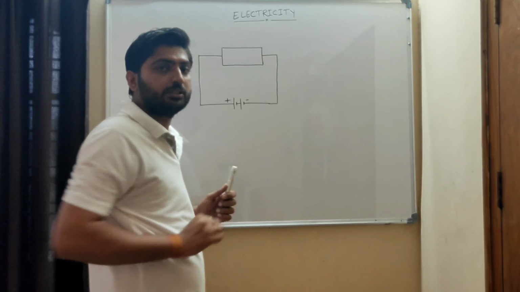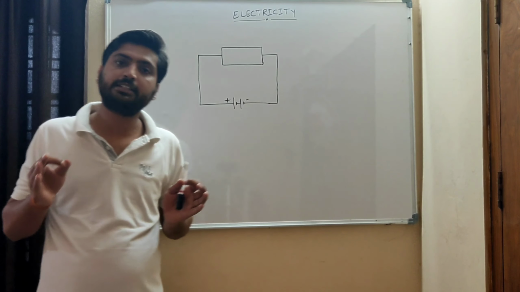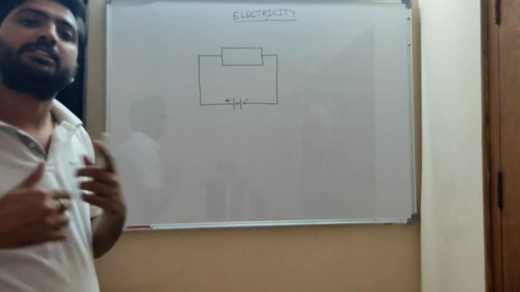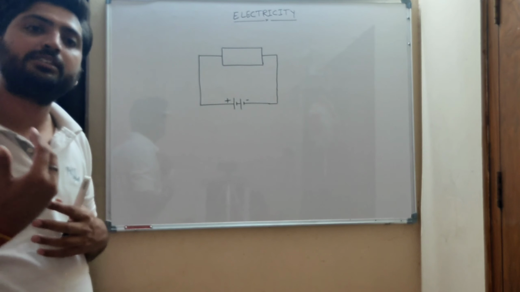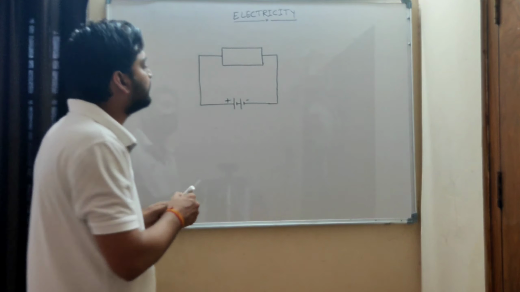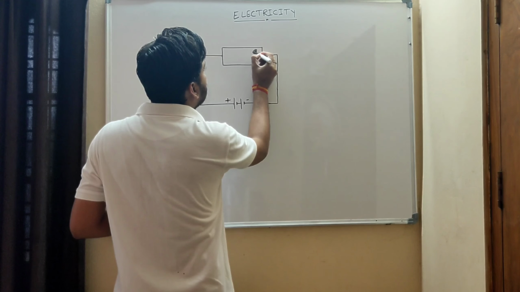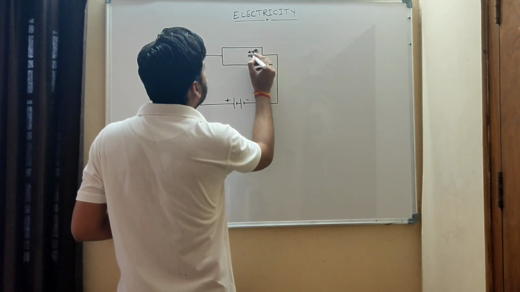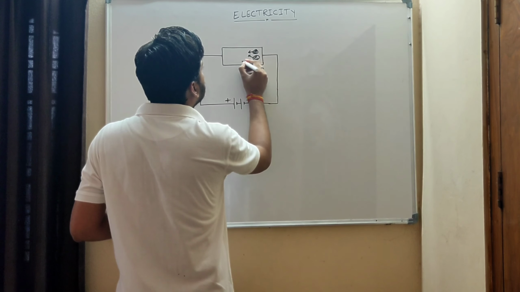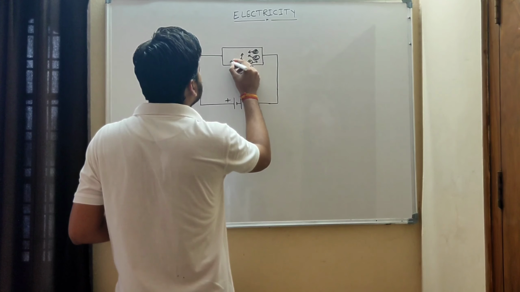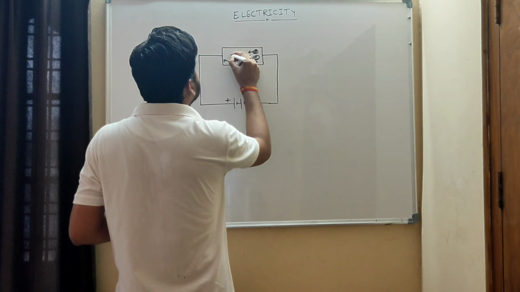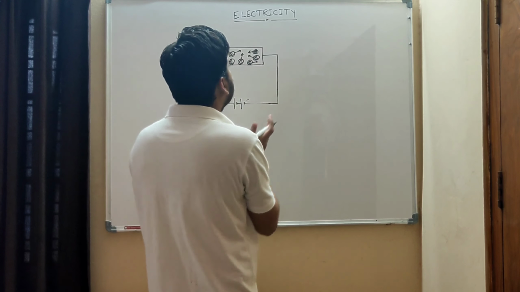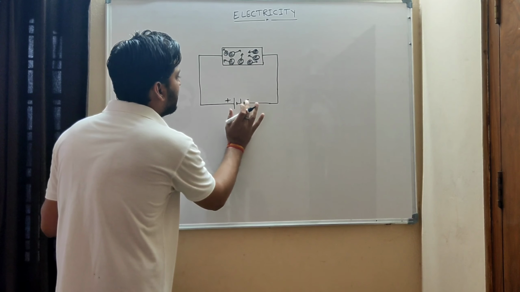There are free electrons. Conductors have free electrons. And as we connect them to a battery, they start flowing. That's why we say the current is flowing. So there are free electrons, but the electrons are not arranged in a proper direction. They are in different directions. Suppose these are electrons. They all are in different directions. They are not aligned because we have not connected the battery.